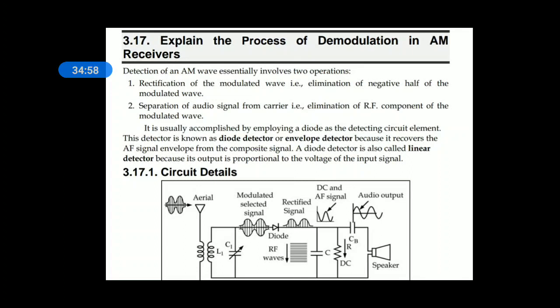And this carrier is also an unwanted signal that should be removed by a filter. For that reason we are using a shunt capacitor filter.